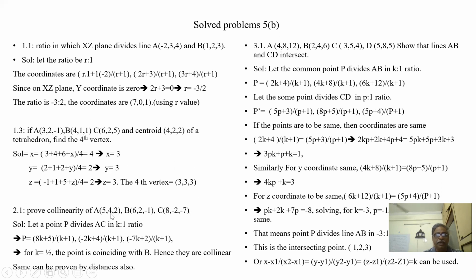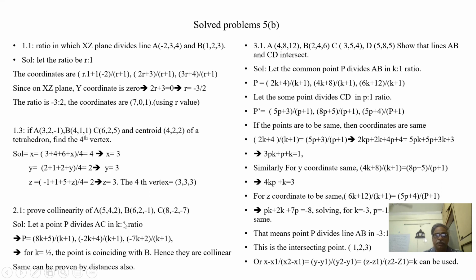Now, collinearity. I have to prove A, B, C are collinear. Let a point P divide AC in the ratio k:1.